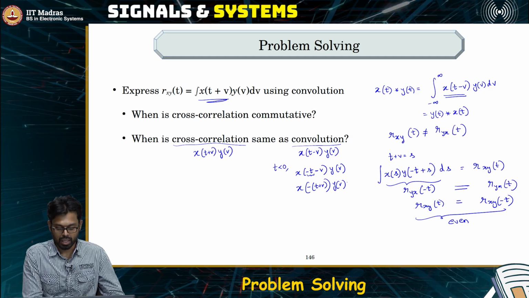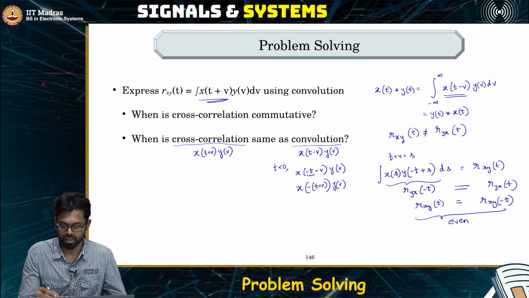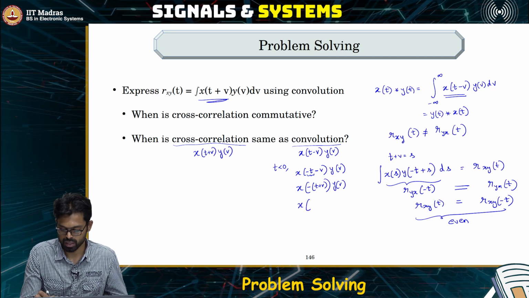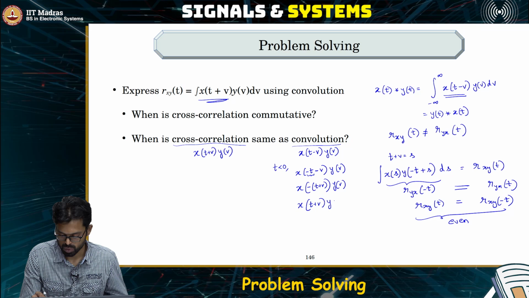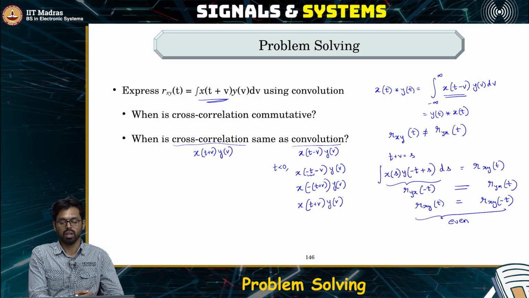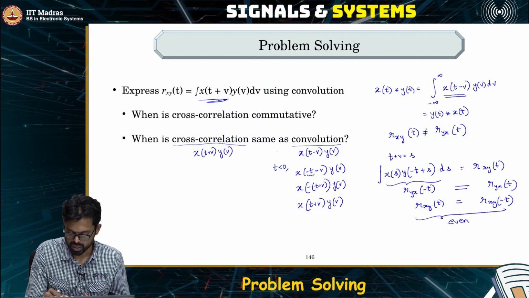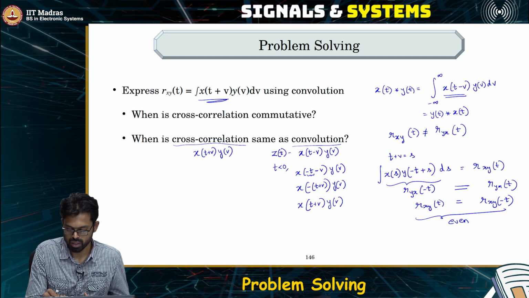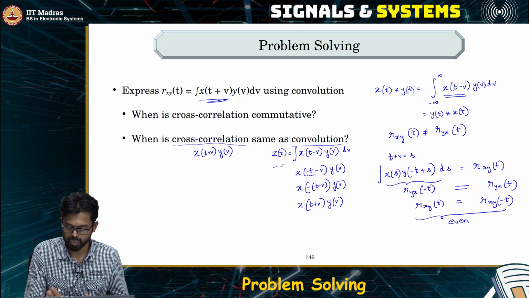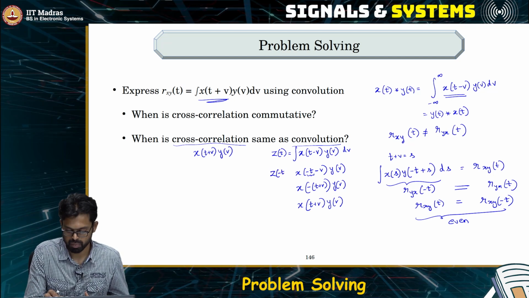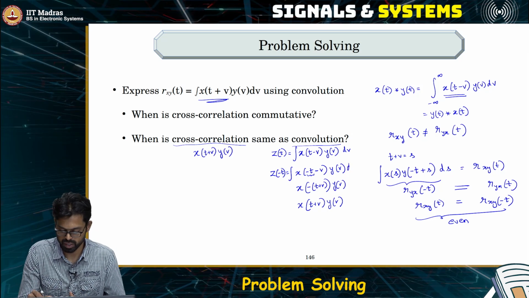Now let us say that the signal x of t is even. If the signal x of t is even, then we have x of minus t plus v to be exactly the same as x of t plus v. Okay. So this becomes x of t plus v times y of v. So we started out with the convolution. We said that some z of t is equal to this convolution operation, and then we considered z of minus t, and we said the z of minus t is nothing but x of minus t minus v y of v dv.